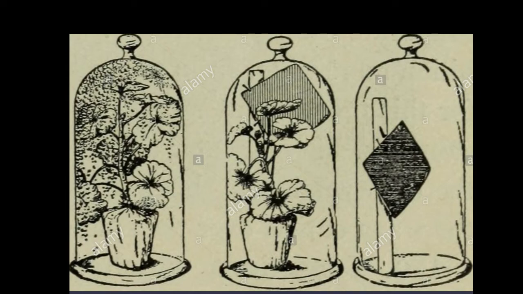So what's the methodology of this experiment? Select a healthy potted plant and cover its soil surface with a polythene sheet to prevent the evaporation of water from the soil. Now, take a bell jar, label it as A and attach a strip of dry cobalt chloride paper on the inner side of the jar.